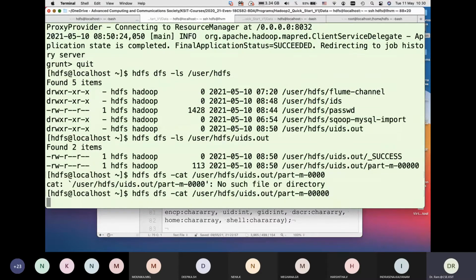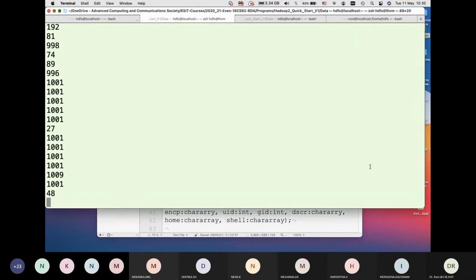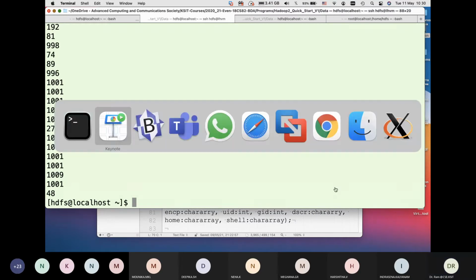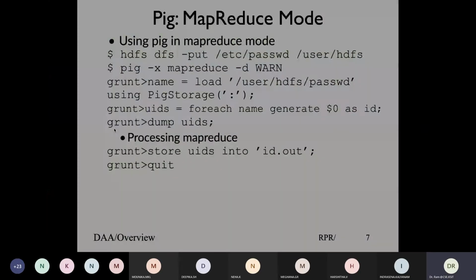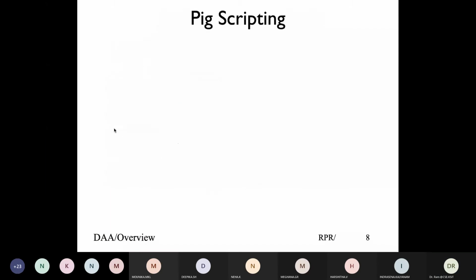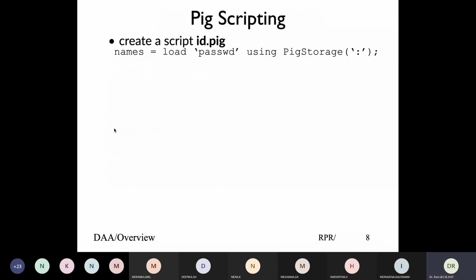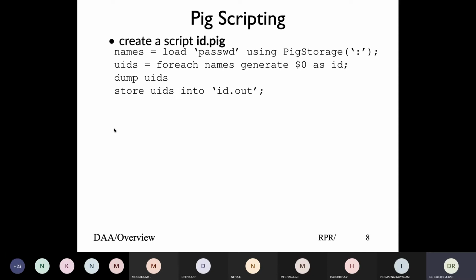Sorry, we missed 100. And that is primarily how Pig works. If you want to run Pig through scripting, then you create a script file, like you create a .py Python script, or you create a shell script. The same way, put everything we did into the script file, and run the script.